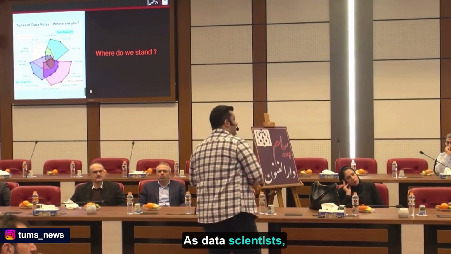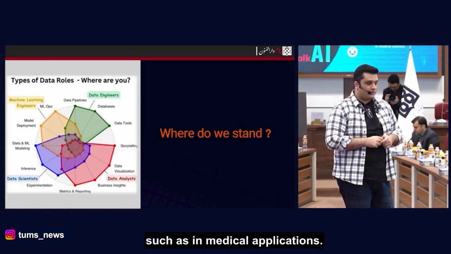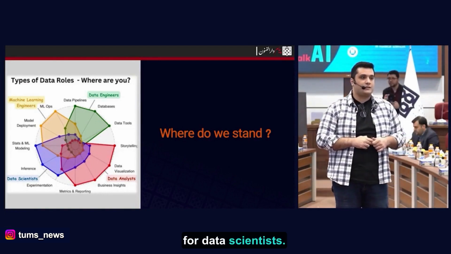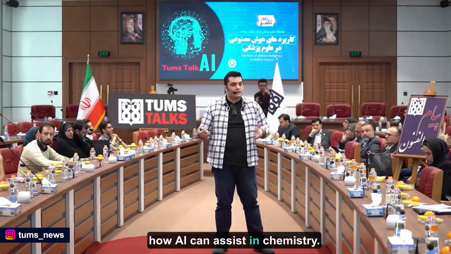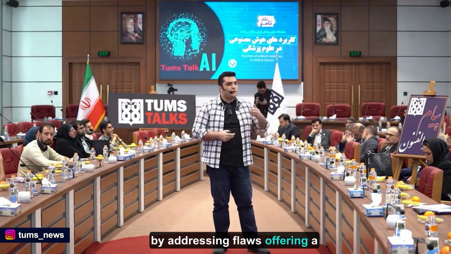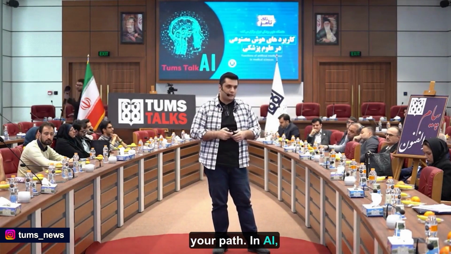When specializing in artificial intelligence, it's crucial to know your area. As data scientists, our role is to produce quality data, create models, and apply them, such as in medical applications. Domain knowledge is vital for data scientists. We must identify field gaps and how AI can assist. In chemistry, AI improved drug discovery tools by addressing flaws, offering a better platform. Focus in your field ensures you know your path in AI.